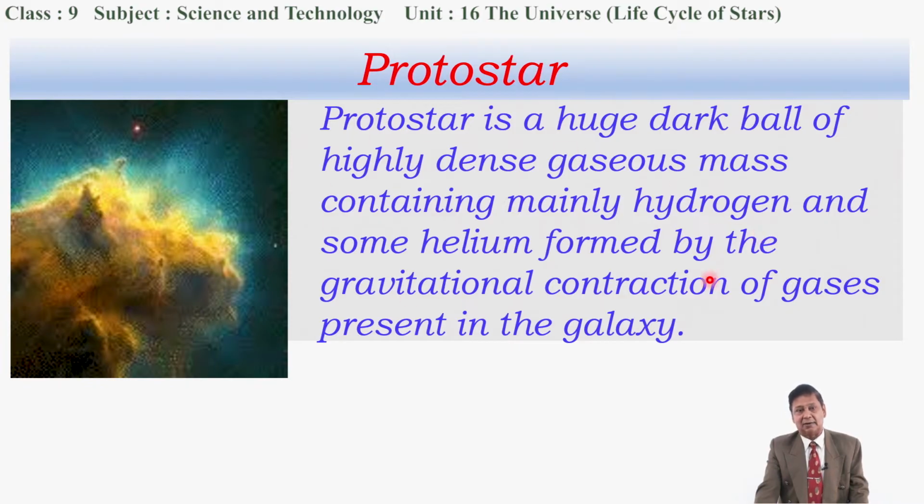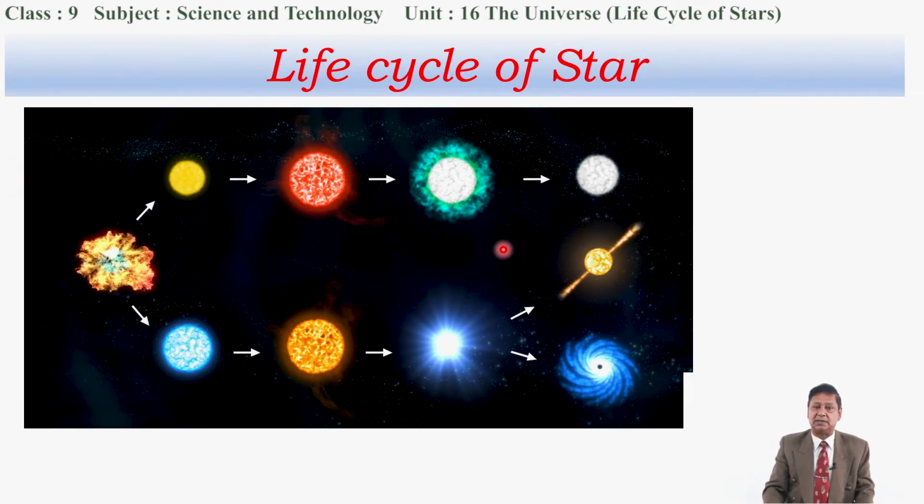Okay, now I am entering into the life cycle of a star. The life cycle of a star can be shown diagrammatically like this. This is the diagrammatic representation of the life cycle of a star. There are two lines, this is one line and this is another line, and there is a possibility of formation of this part also or this part also.